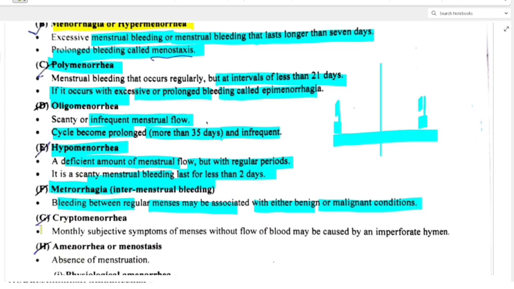Now coming to cryptomenorrhea. What is cryptomenorrhea? Monthly subjective symptoms of menses without flow of blood, which may be caused by an imperforate hymen.